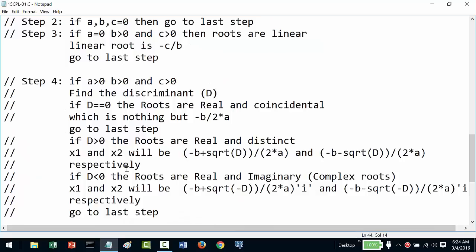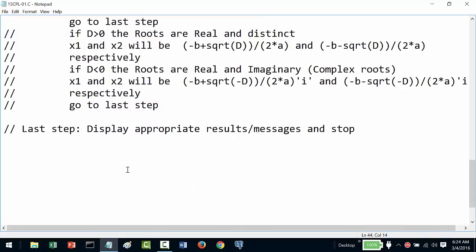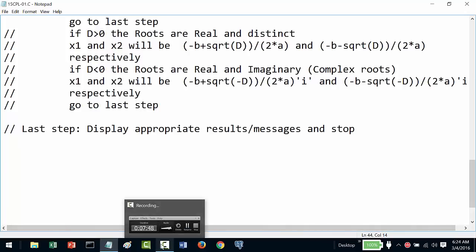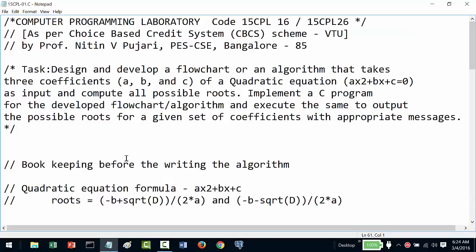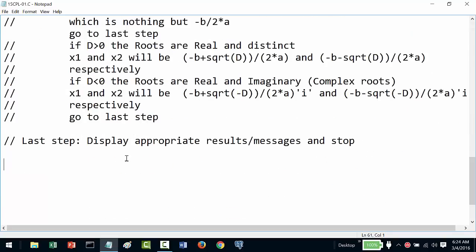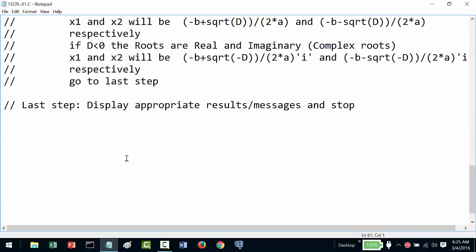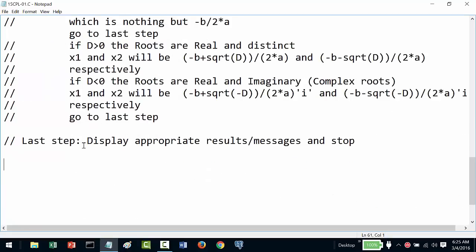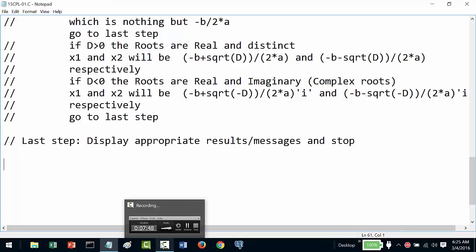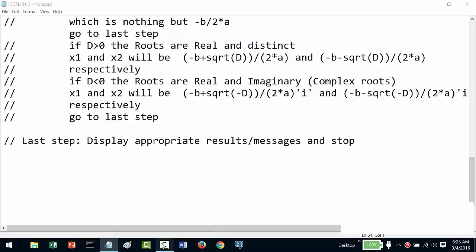All right. So after looking at this algorithm, let us next develop the code. What I will do is start developing the code. Hope you have understood this. If there are any issues, please go back to this video and replay it, because during program development I may refer to this. So please make sure that you have thoroughly understood till this step. The next step would be to start developing the program.